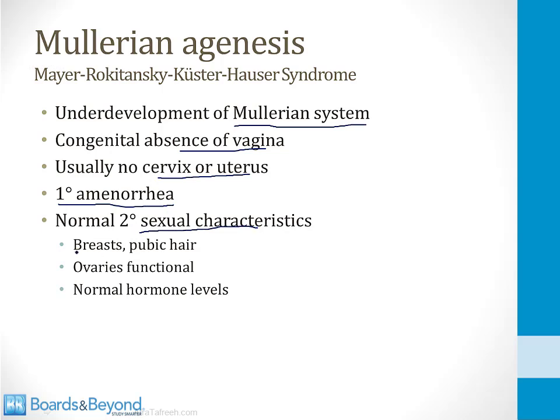For example, they will develop breasts and pubic hair normally, and this is because their ovaries are just fine and functional, and so are their pituitary gland and their hypothalamus. They have normal hormone levels. The reason they are not menstruating is purely because of an anatomical absence of the uterus.